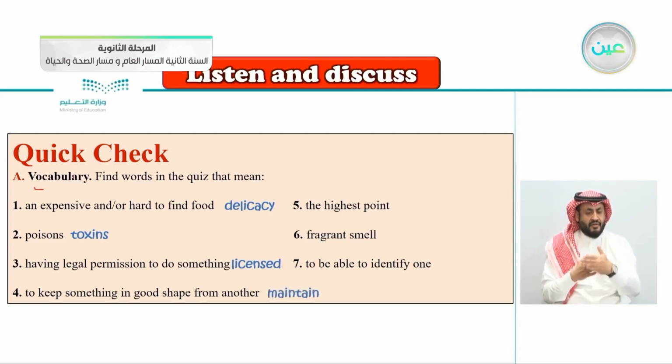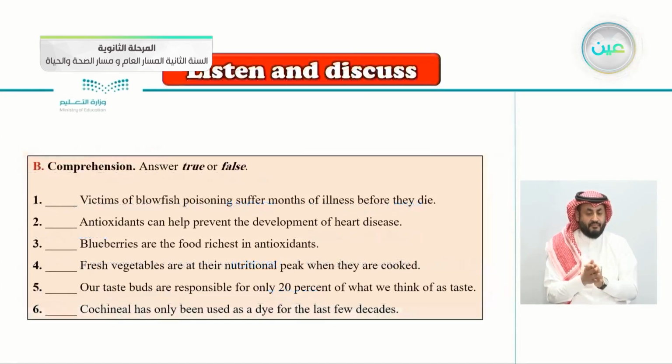Maintain. Number 5, the highest point. So the highest point is, yes, the peak. Fragrant smell. What's the fragrant smell? Very good. It's the aroma. Number 7, to be able to identify one. To be able to identify one, of course, we say to distinguish. To be able to identify one is to distinguish between two or more things.